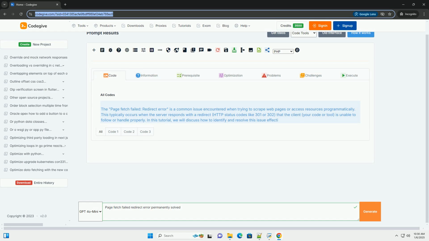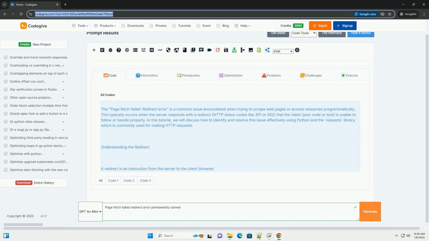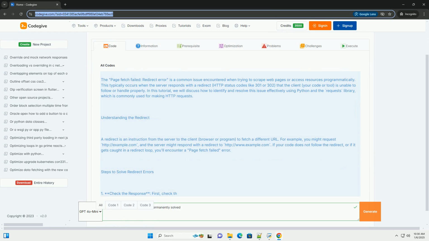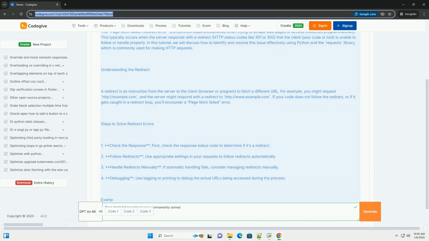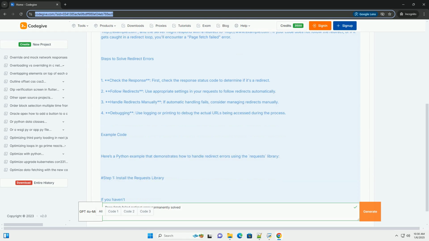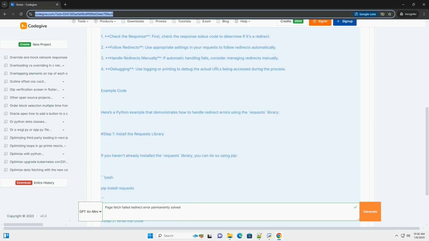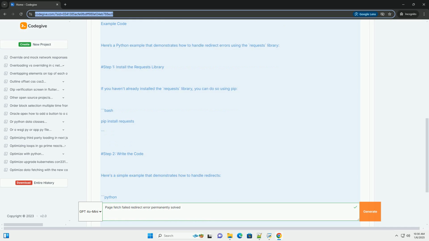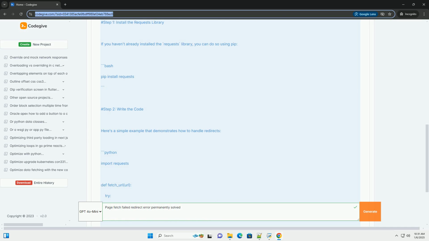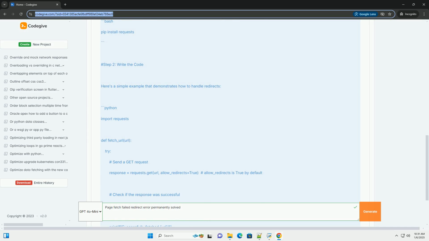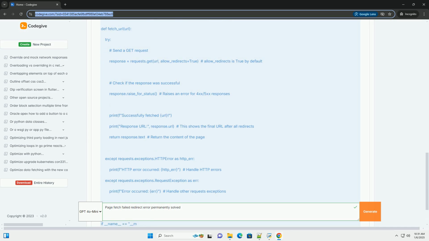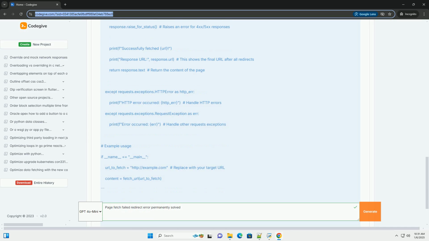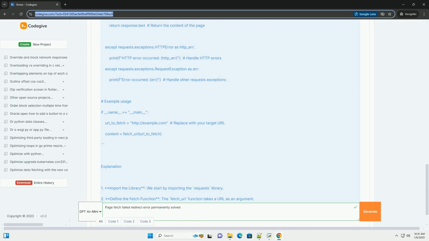The page fetch failed. Redirect error is a common issue encountered when trying to scrape web pages or access resources programmatically. This typically occurs when the server responds with a redirect, HTTP status codes like 301 or 302, that the client, your code or tool, is unable to follow or handle properly. In this tutorial, we will discuss how to identify and resolve this issue effectively using Python and the requests library, which is commonly used for making HTTP requests.